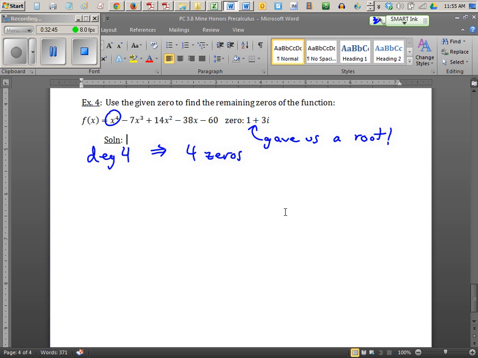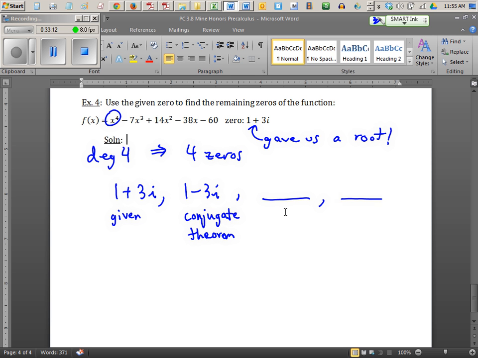Actually, they inadvertently gave us two roots, right? Because if 1 plus 3i is a 0 of the function, then what do we know for sure? 1 minus 3i is also, because of the conjugate theorem. So we got 2 for free. That just leaves us with 2 unknown roots.